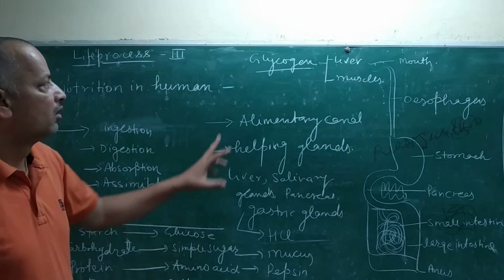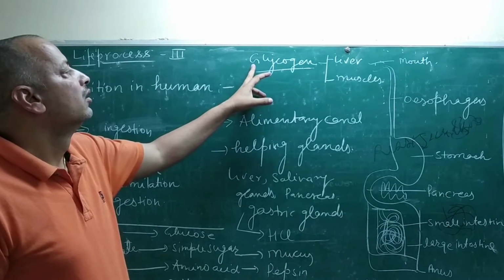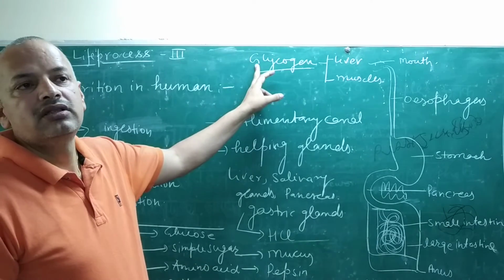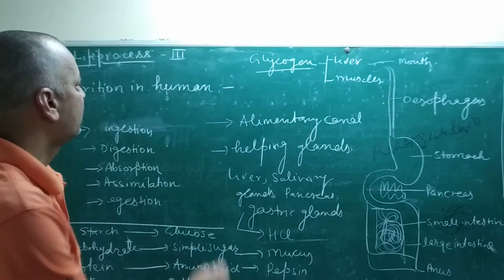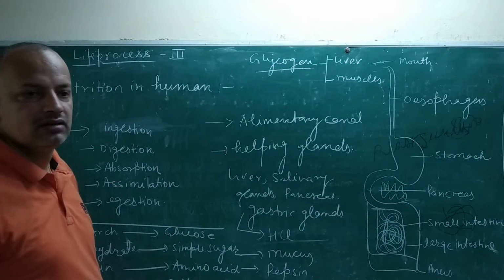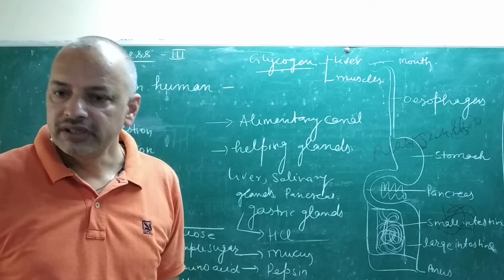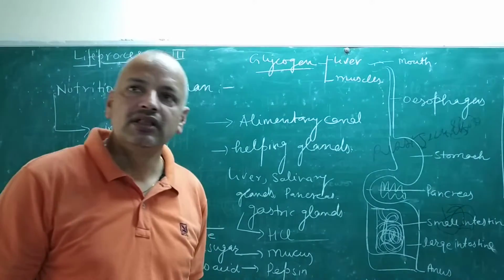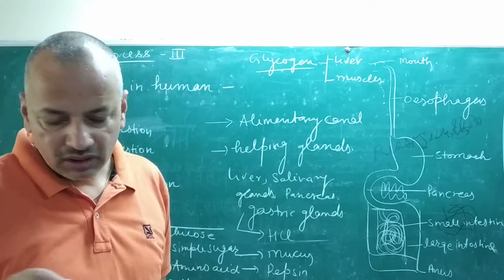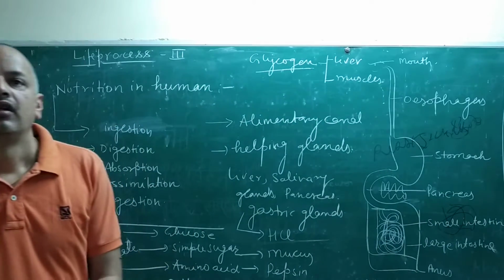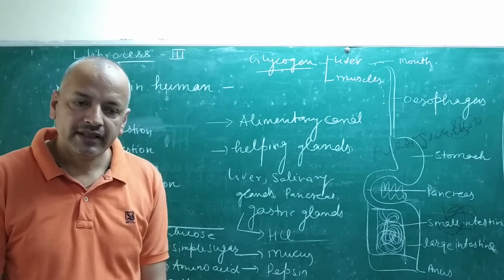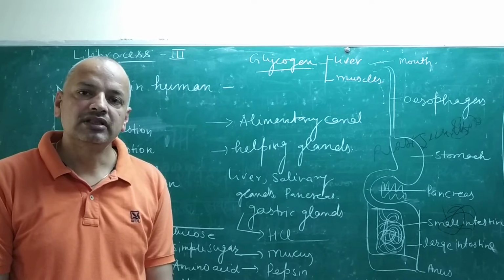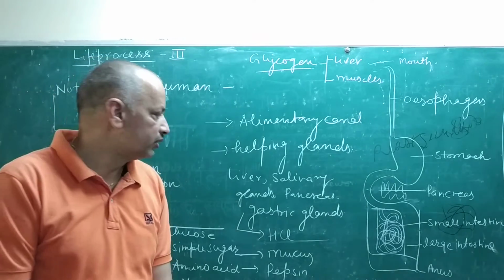So glycogen is the animal food storage carbohydrate, and starch is the plant food storage carbohydrate. Whenever food is stored inside animals, the carbohydrate converts into glycogen, and whenever plants store food, it is in the form of starch. So there is a difference between starch and glycogen.